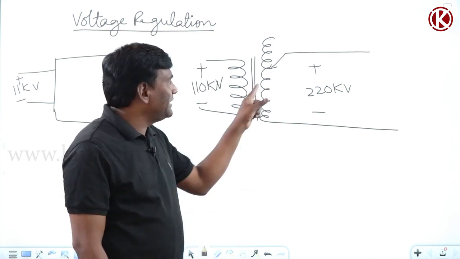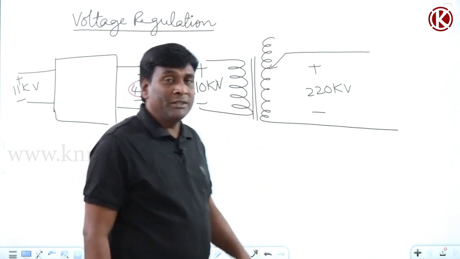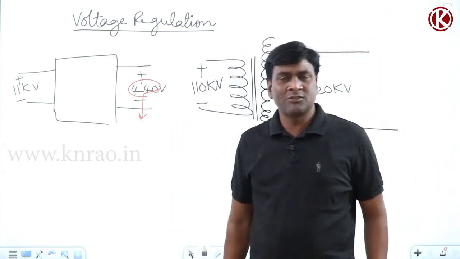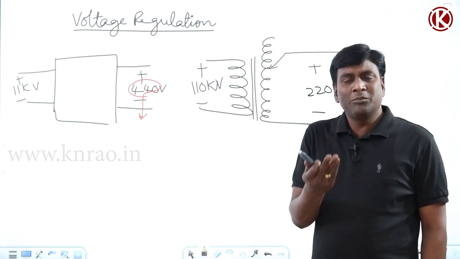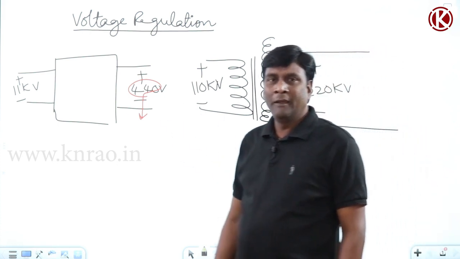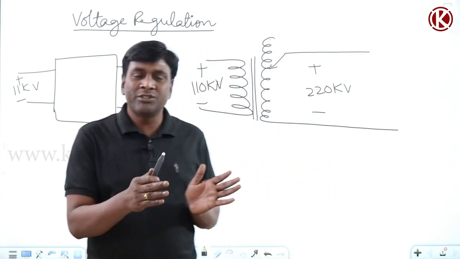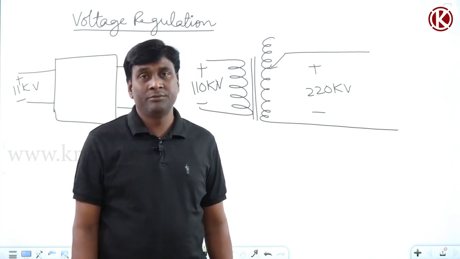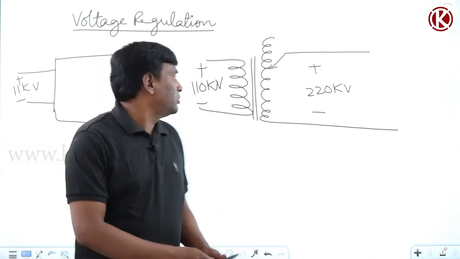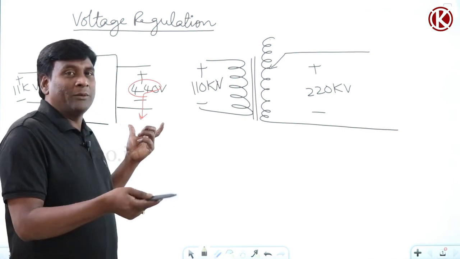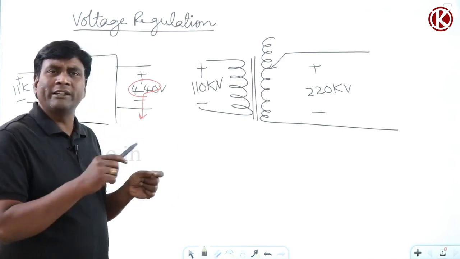Basically this tap changer, or at least on-load tap changer, will not be there in distribution transformer, because for example distribution transformers are placed adjacent to the roads. At each and every distribution transformer, can you ask your operating engineer to sit and vary the taps? No. So for my distribution transformer, some kind of hard-coded tap changer will be there.